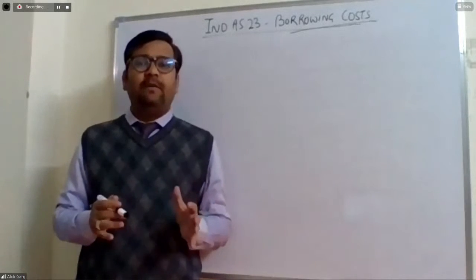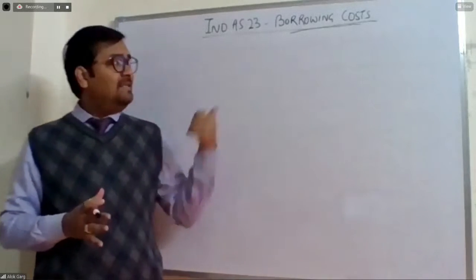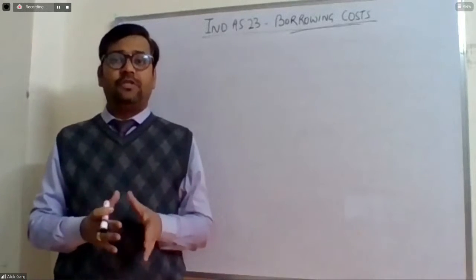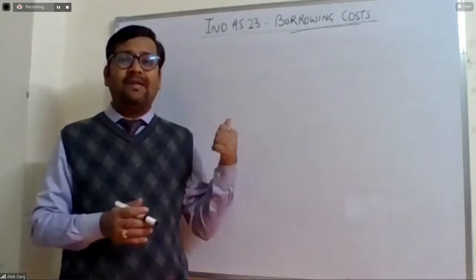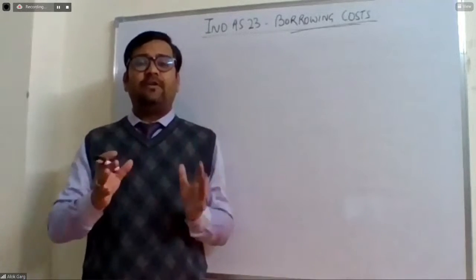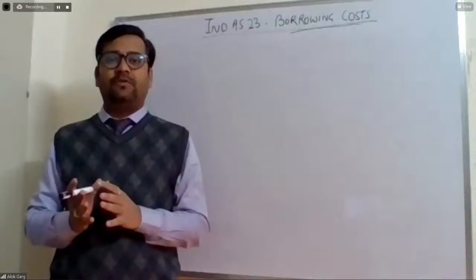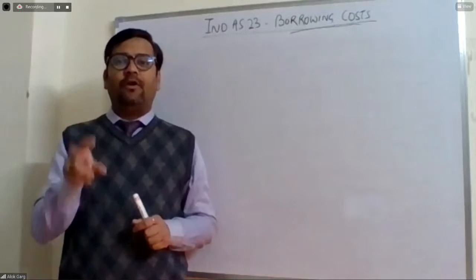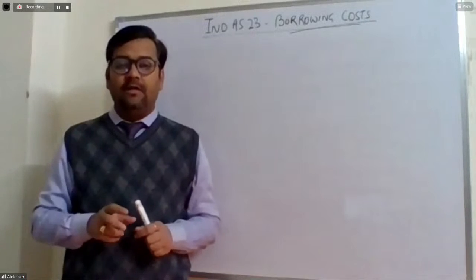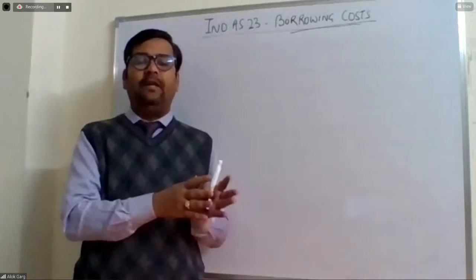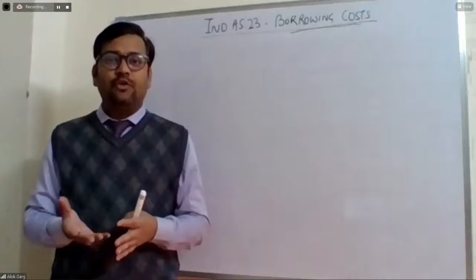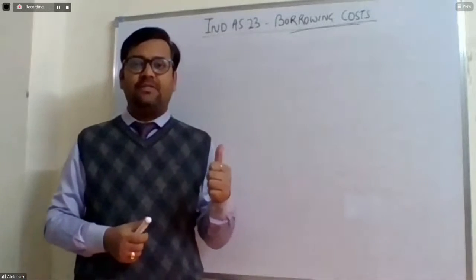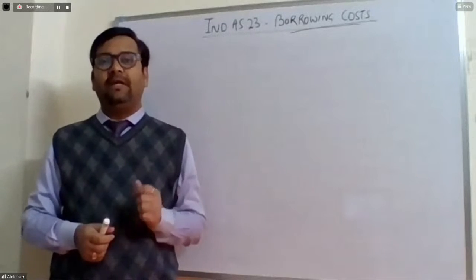Technically speaking, borrowing cost, as the name suggests, should be charged to P&L. So why is this standard here? This standard talks about exceptions to the situation where the borrowing cost should not be charged to P&L. If it is not charged to P&L, then where will the borrowing cost go? It will be capitalized. So this standard talks about the situations where the borrowing cost needs to be capitalized.